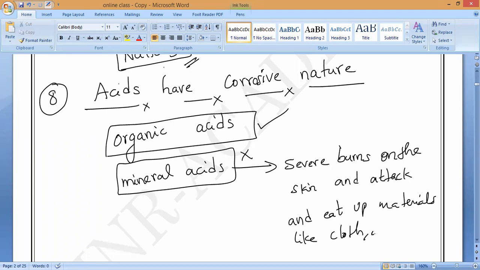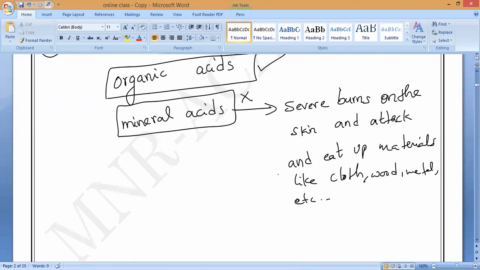Cloth, wood, metal, stones, all these things are eaten by the acid if acid falls on them. That is why we say acids are corrosive in nature, said to be corrosive.